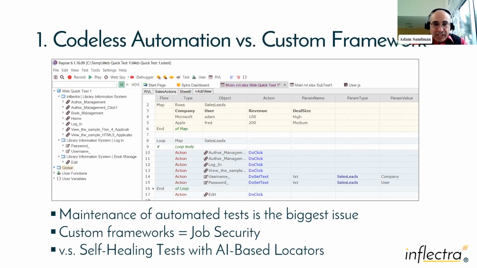It makes maintenance much easier by a business user, but also it's a tool supported by a vendor. So we're here to help you out, and we can train your users. We've got training videos. So when people move on to different careers or different places in the company, we've got your back to help you maintain the test automation. And it comes with some nice features to make maintenance easier, including self-healing tests and smart locators.